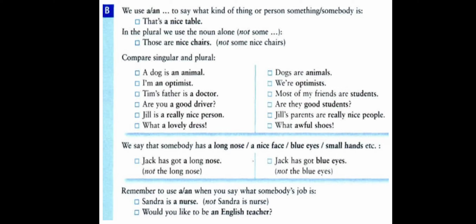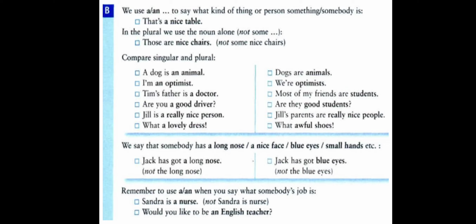Are you a good driver? Driver here is the job, and we used an adjective between the job and the article. It is a single driver, so we say a driver. It is singular, and we use good, and good starts with the consonant G. That's why we use the article a, not an.